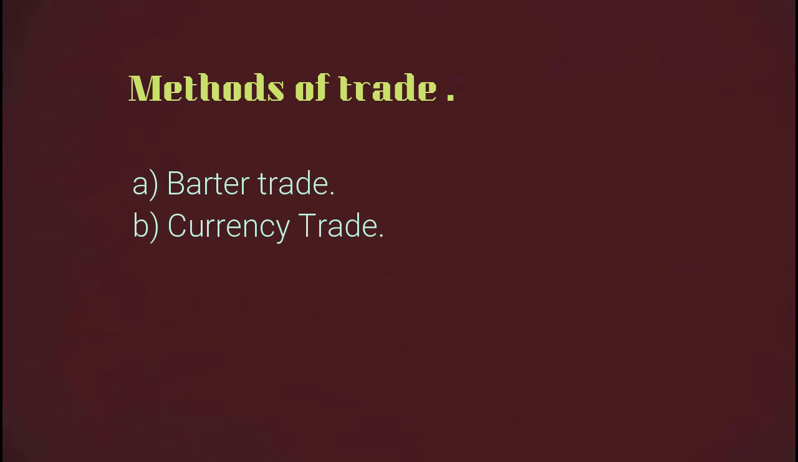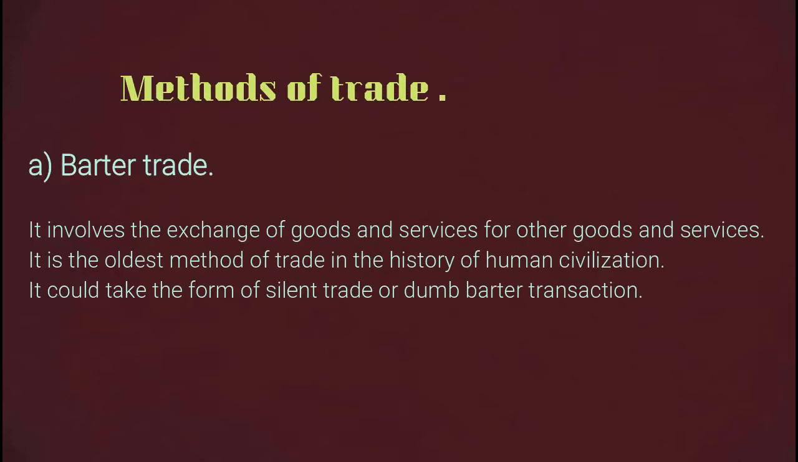We will now move to the methods of trade, and under these we have two, the barter trade and the currency trade. We will begin with the barter trade. Barter trade involves the exchange of goods and services for other goods and services. For example, exchanging fish and pots for milk and meat. So this is the oldest method of trade in the history of human civilization.